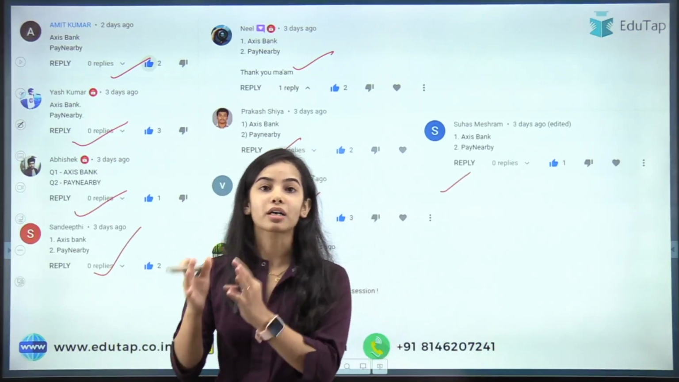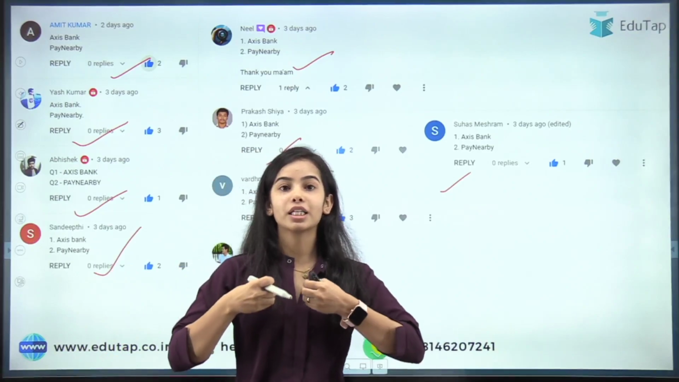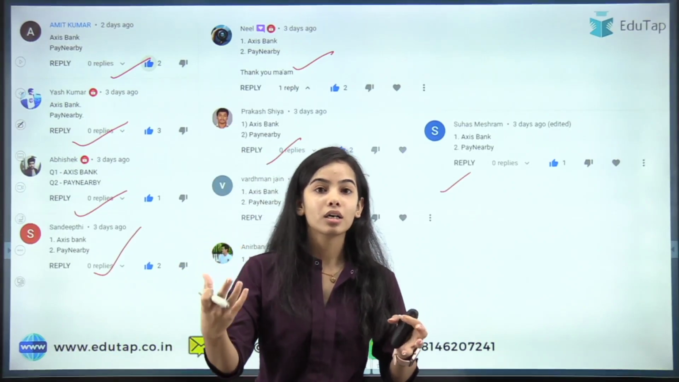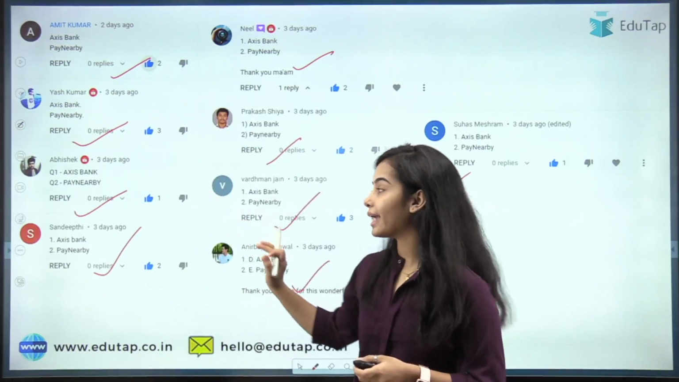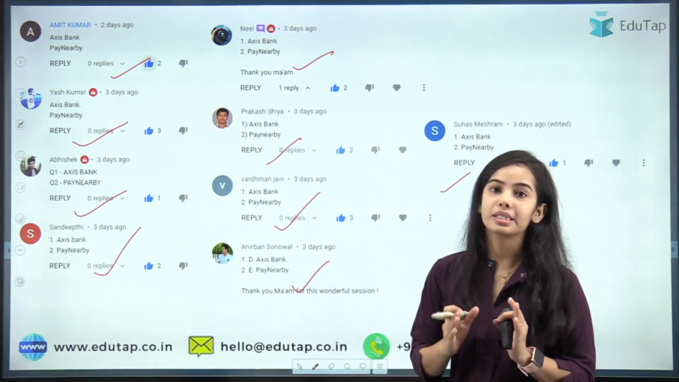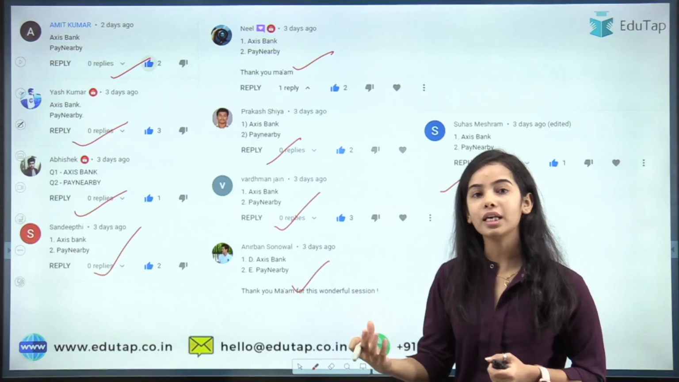Axis Bank has partnered with Pay Nearby so that the rural areas can also get the services, okay, through the stores and all. So I hope if you have not seen the previous session, do go and see that session also. That is also very important.